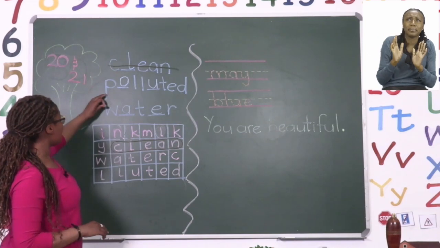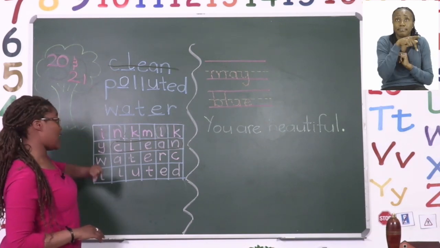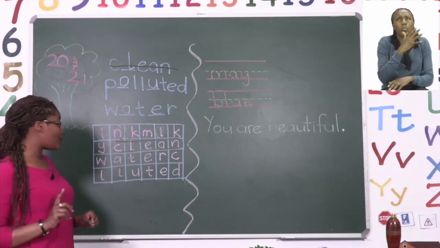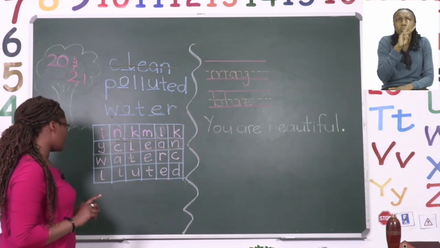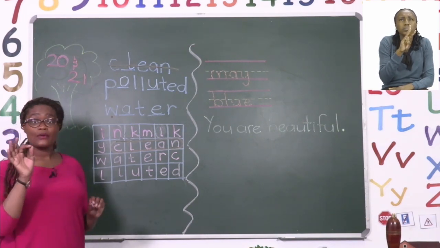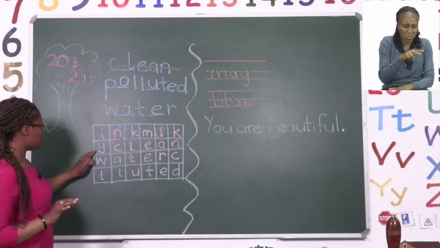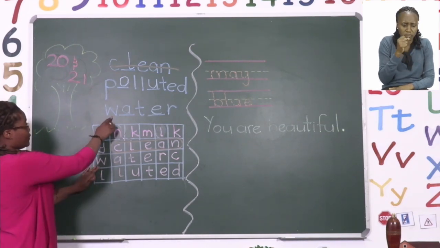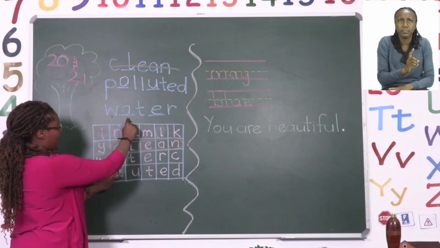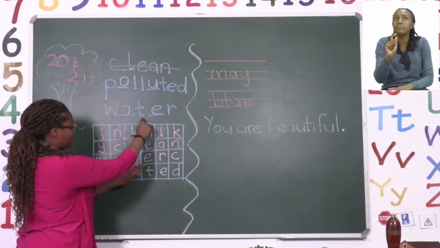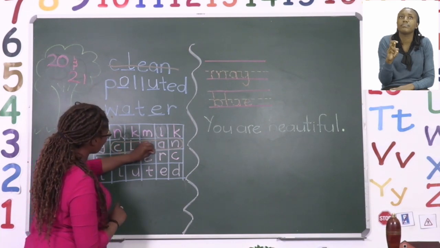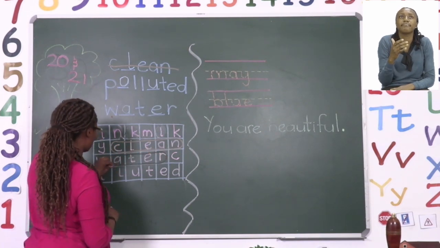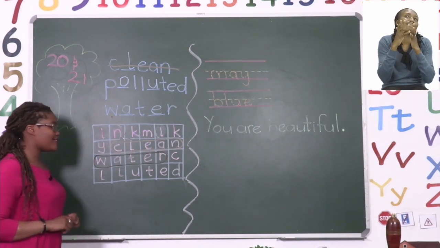The next one is the word water. That's the one we are looking for. So we start by looking for the beginning sound. This time we're going to start by going down. I can see a W here, an A here, a T here, and an R. So we have found the word water. Good job. Well done, everyone.